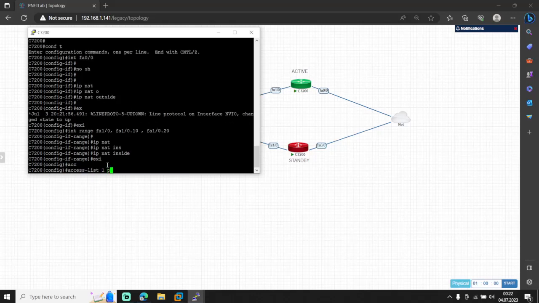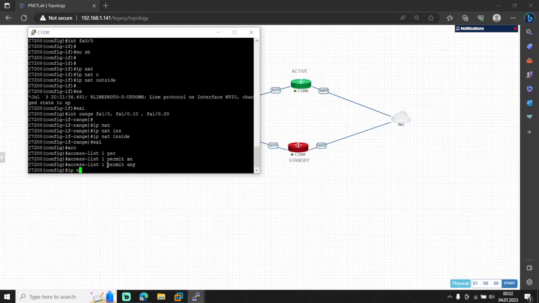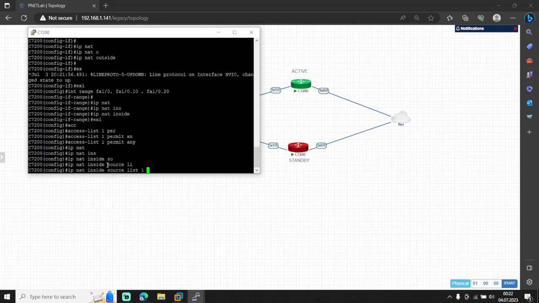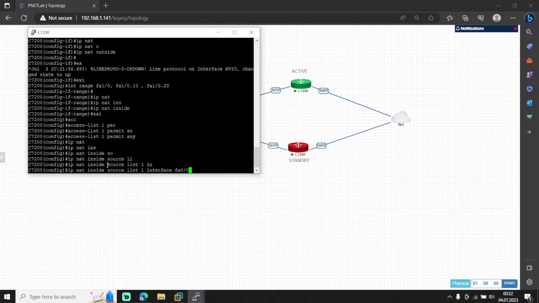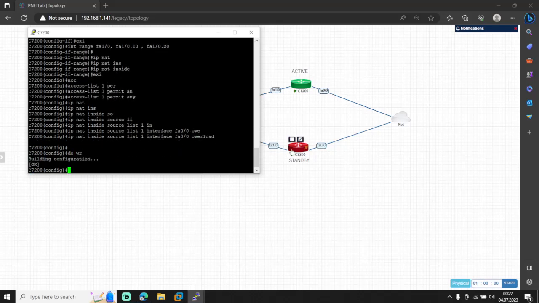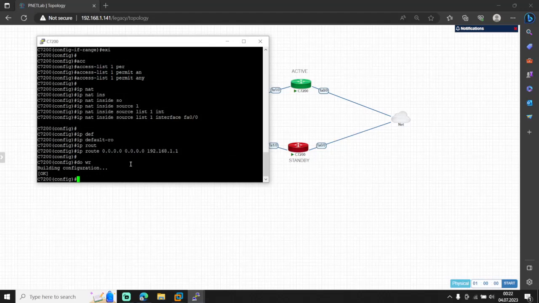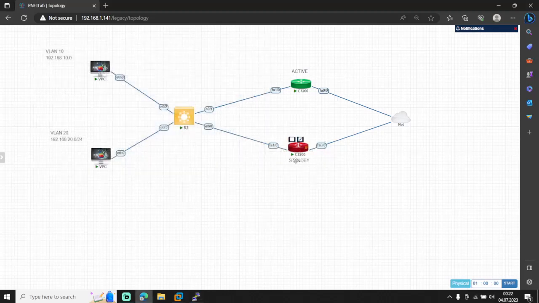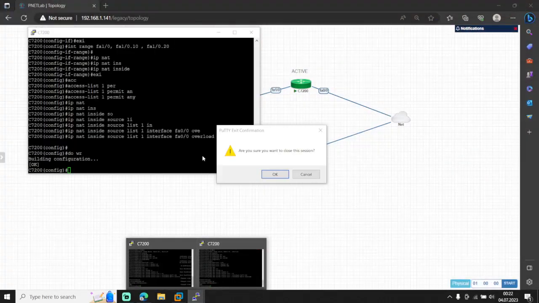Access list 1 permit any, ip nat inside source list 1 interface Fa0/0 overload. Right. That's it.